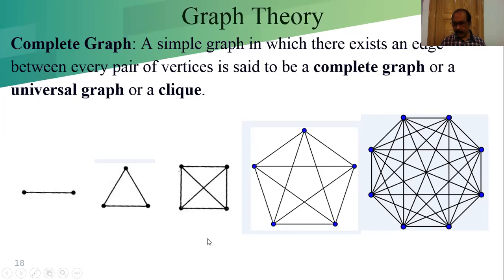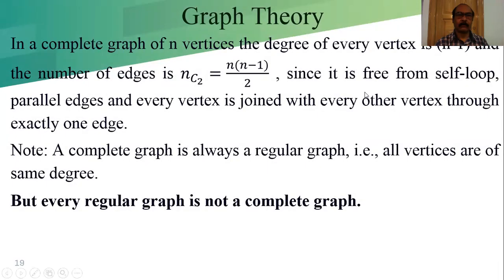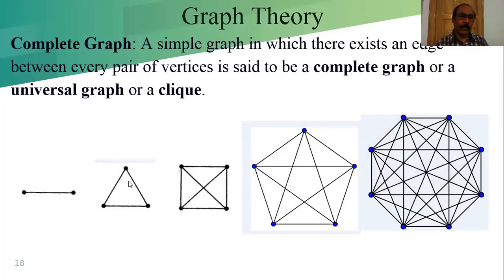That means, in a simple way, we can say a complete graph is a graph in which each and every pair of vertices has an edge. In a complete graph of n vertices, the degree of every vertex is n minus 1. When there are three vertices, the degree of this is 2, of this 2, of this 2. In this sense, it is a regular graph also. Degree 2 because the number of vertices is 3, and 3 minus 1 is 2.